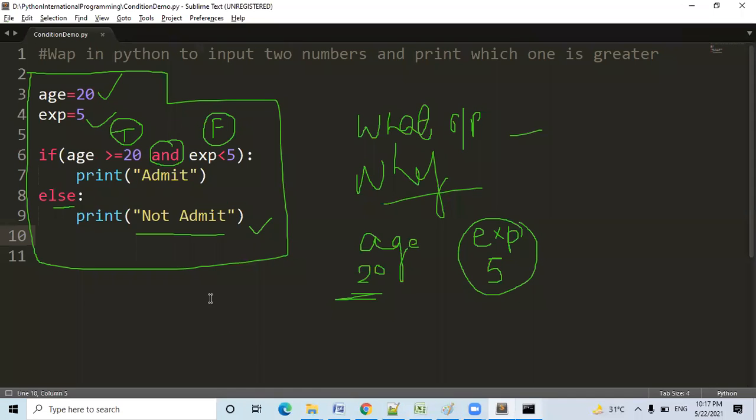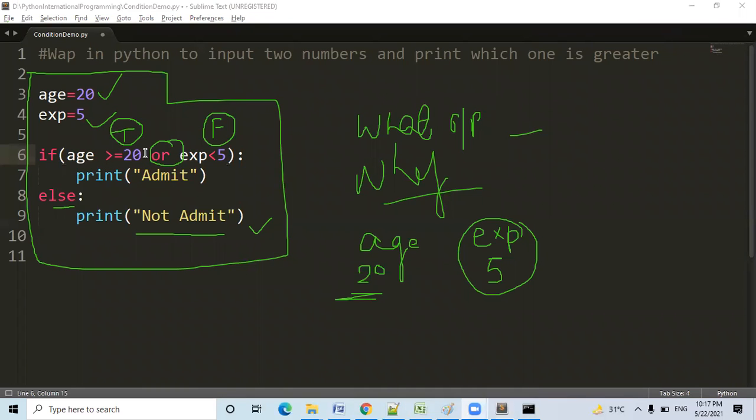Okay. Suppose I replace the and operator with or. Then you will better understand the difference between and or. Then what will happen? Now the meaning is different. Sir, it will print admit, right? Why?